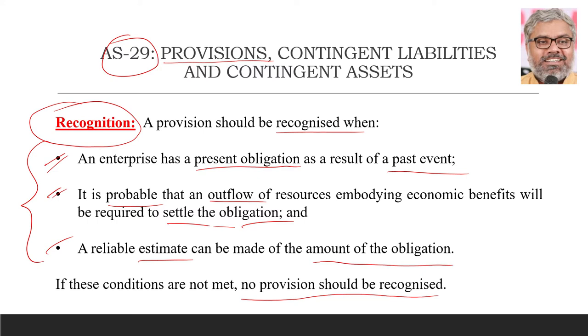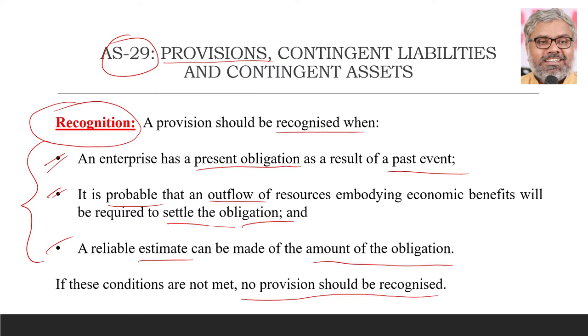If all the three conditions are met, then a provision can be created for such an obligation, which is nothing but a liability, which is now provided for. Of course, a liability is there in the balance sheet itself, which means it is not yet settled. If it is settled, why would it be there in the balance sheet? So it will be settled in future. But is it a liability already? Yes. Is it a present obligation? Yes, it should be. Then only a provision should be recognized, and that present obligation should have resulted from a past event, once again, not from a future event which we don't know.